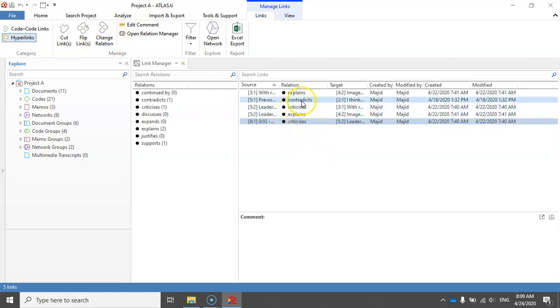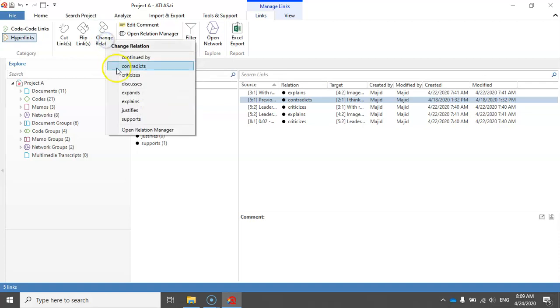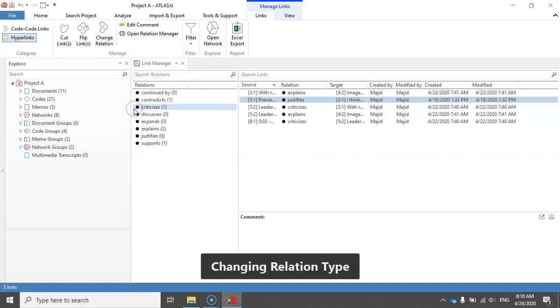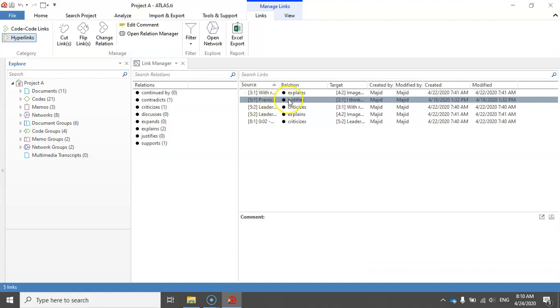So let me just change the type of the relationship between quotation 5.1 and quotation 2.1 by selecting the link and then clicking on this button. Now I can select any of these options. Let's just select this one, justifies. Now quotation 5.1 justifies quotation 2.1.